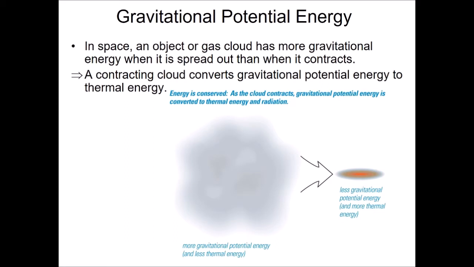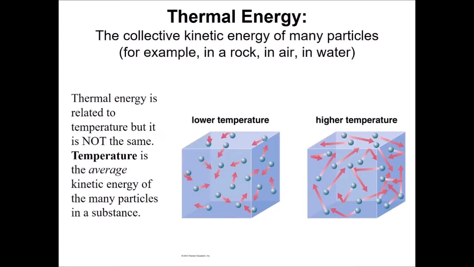The disk heats up, and eventually planets and our sun will form out of this disk. And we're going to be talking about this phenomenon at least a couple times in this class, once to understand our solar system and once to understand how stars are formed. But energy is the main topic when we talk about this stuff. It helps us understand better what is occurring in the cloud.